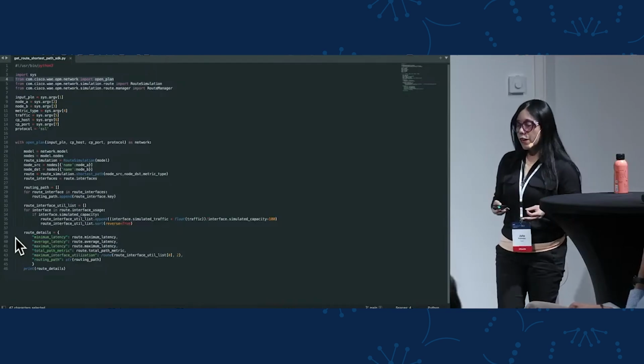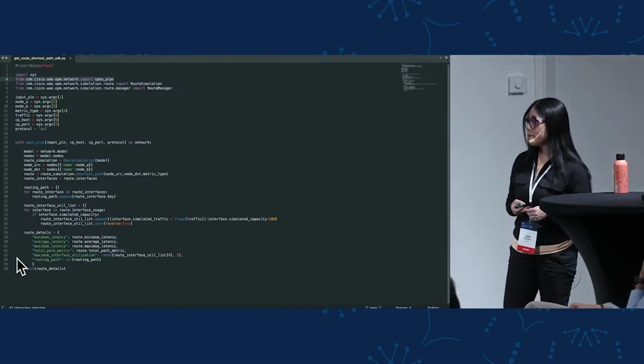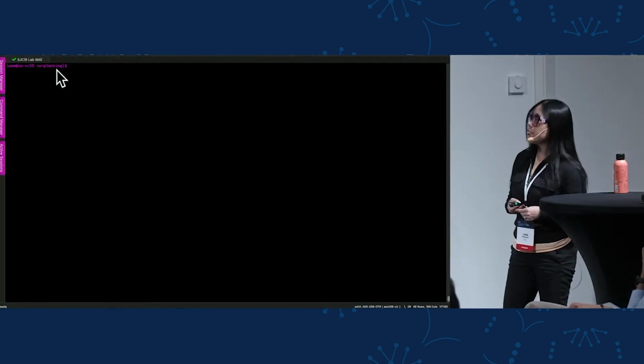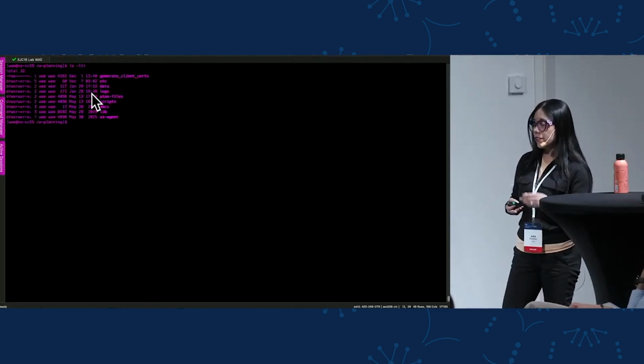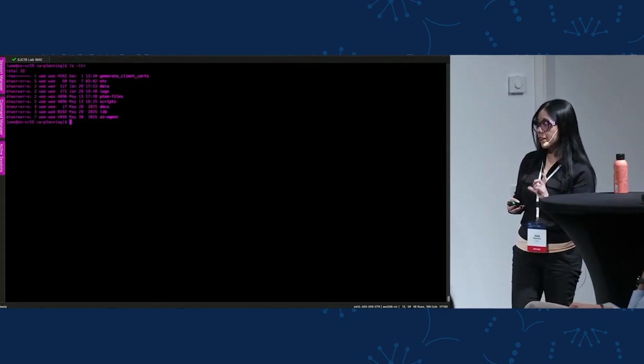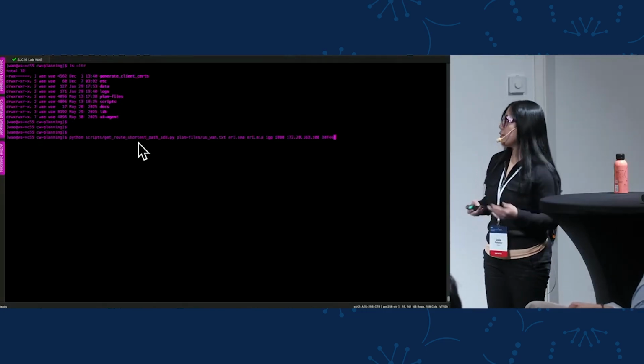So now let's see how we can execute this script from our SDK client. So this is my SDK client. It's just a Linux instance. So this has some specific hierarchy for the directories. And from here, I can run my script like any other Python script.